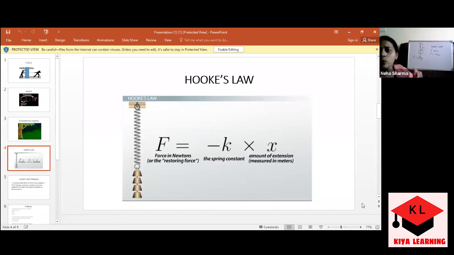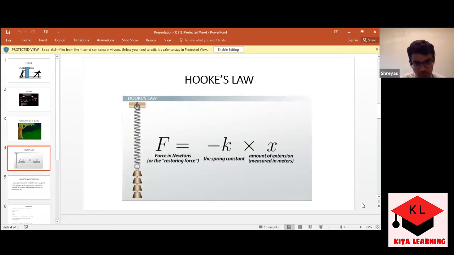Now I have told you that I'm stretching the spring. Please pay attention. If you are not able to understand, then tell me. Here, the force applied is in this direction, by the weight initially. But if I remove this weight, the restoring force will act in the upward direction. I have told you that this force is the restoring force. So the restoring force is this.